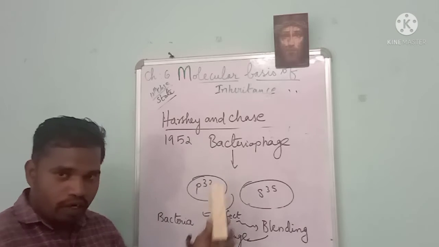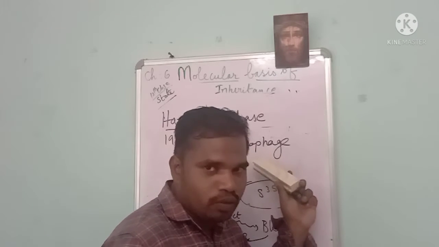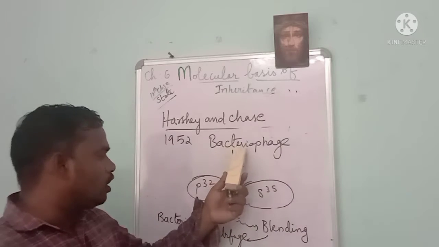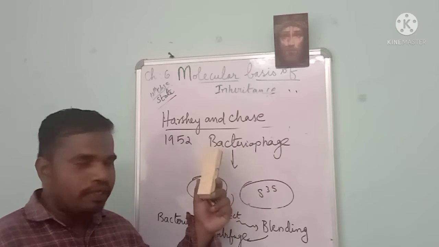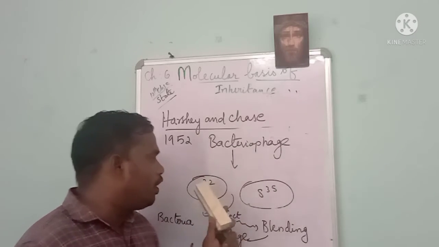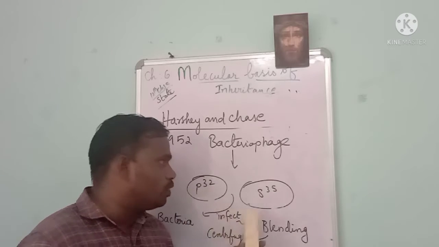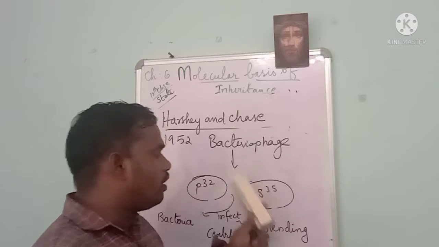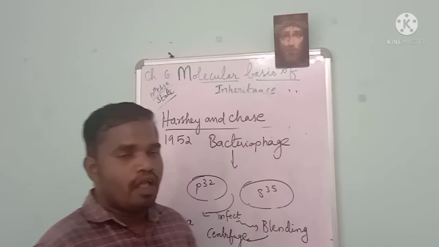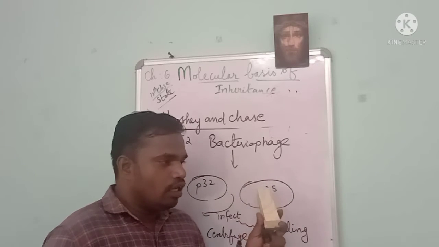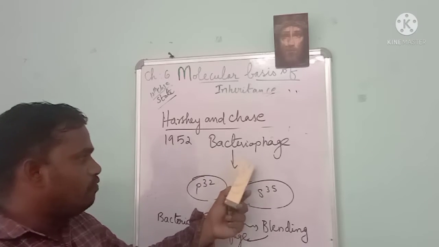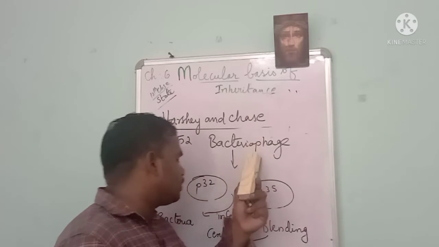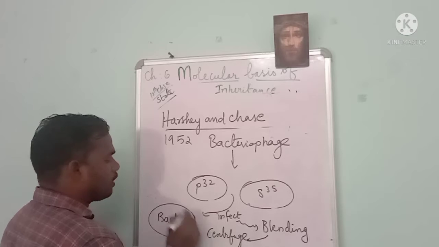First we take the bacteriophage. Some of the bacteriophage is incorporated with radioactive isotope P32, and some with radioactive sulphur 35. After incorporation, we transfer the bacteriophage into the bacteria to infect.